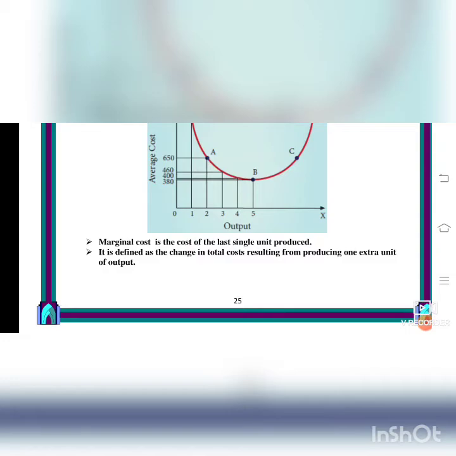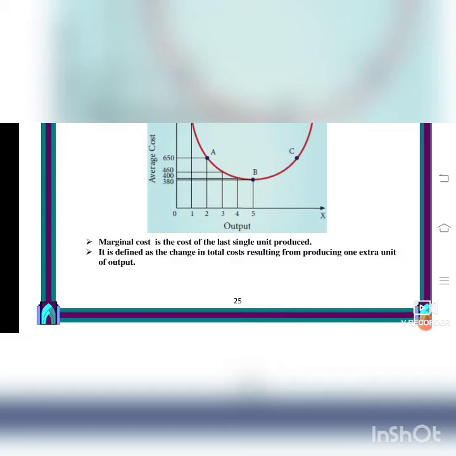So marginal means addition. I already have told you, isn't it? Marginal cost is the cost of the last single unit produced. It is defined as a change in total cost resulting from producing one extra unit of output. When addition is made, isn't it? You see in x-axis output is given and y-axis average cost is given. So quantity is 1, 2, 3, 4, 5. And average cost.